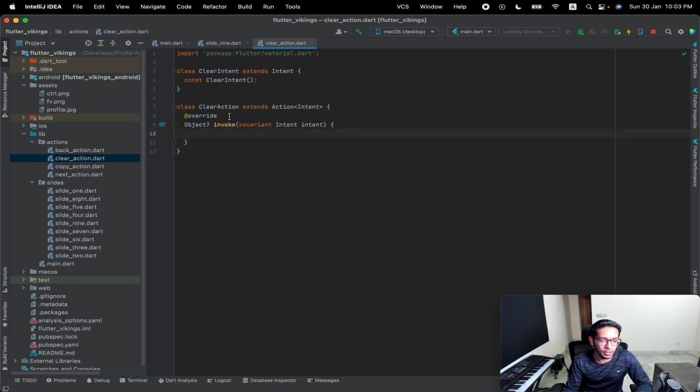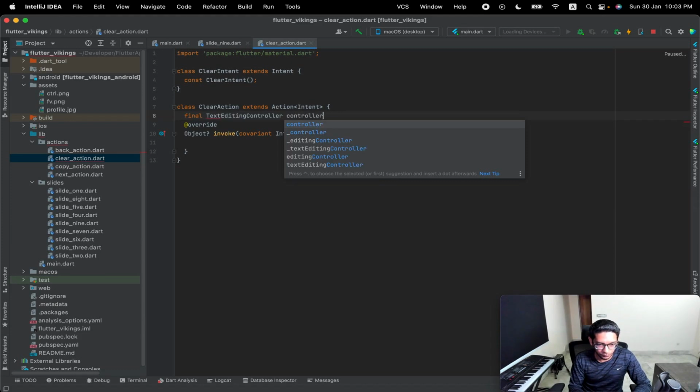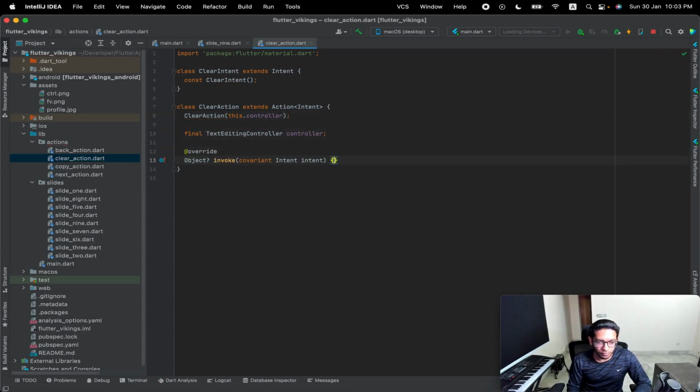In order to clear our text field, we'll need something that gives us control over our text field. So we'll have a text field controller here, which will be used to clear our text field. To make this available, we'll have to assign it in our constructor as well. Now we'll just add controller.clear, which is going to clear our text field. Whatever controller we pass into this action, it's going to clear it.